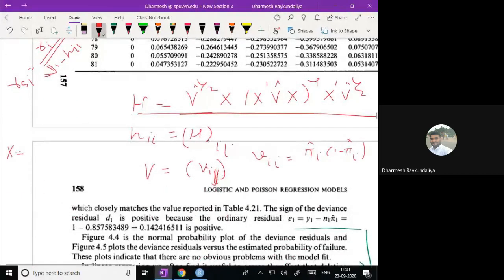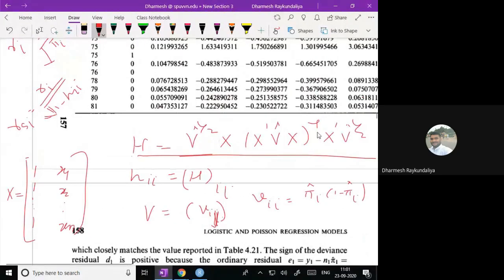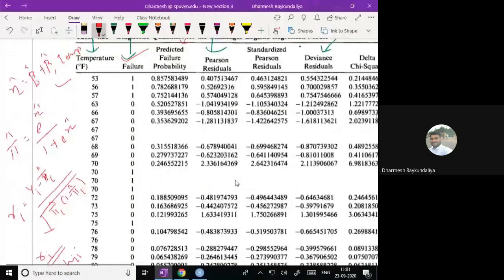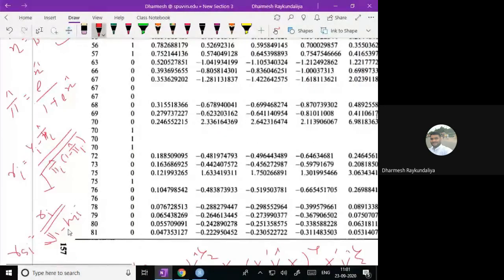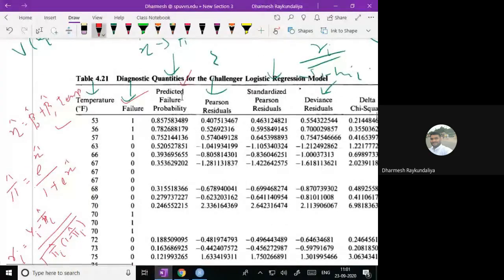I told you that X is this, with the corresponding temperature values of the first observation, second observation, and let us say the nth observation. So this is my X. We just calculate the hat matrix, take the diagonal values, and we get the ith leverage point. And once we have the ith leverage point, we divide the Pearson residual by the square root of 1 minus hii, and it will give you the standardized Pearson residuals.